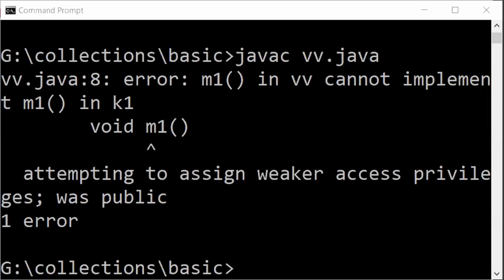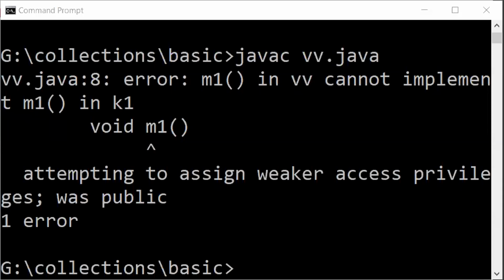Default has less scope compared to your public, correct? The default access specifier has less scope compared to the public access specifier. It means you are trying to reduce the scope of your access specifier. So this is not allowed. This is one thing you need to observe.